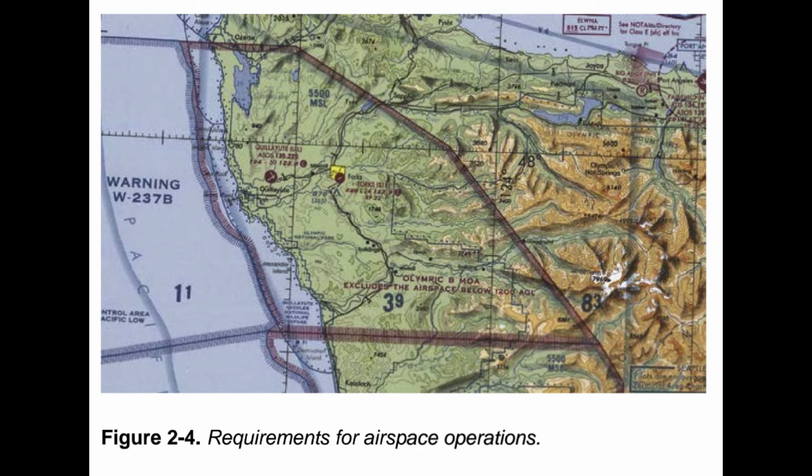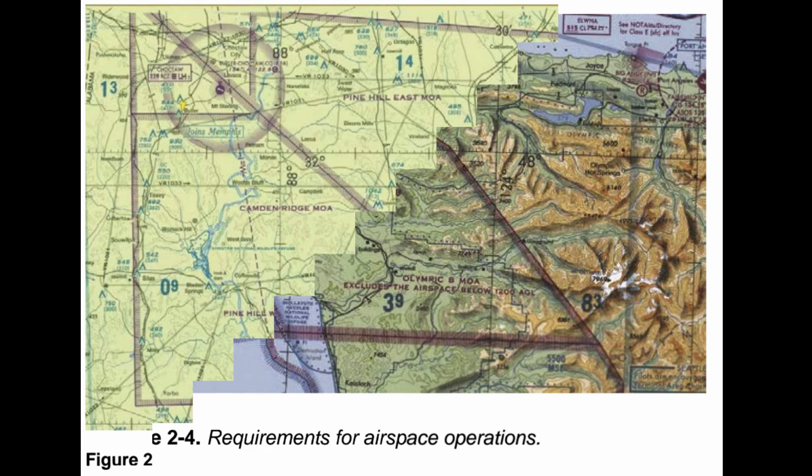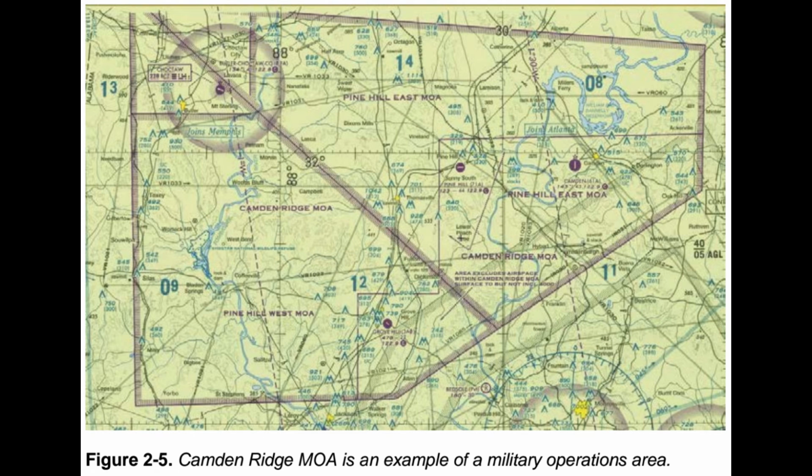Military Operation Areas, MOAs. MOAs consist of airspace with defined vertical and lateral limits established for the purpose of separating certain military training activities from IFR traffic. Whenever an MOA is being used, non-participating IFR traffic may be cleared through an MOA if IFR separation can be provided by ATC.